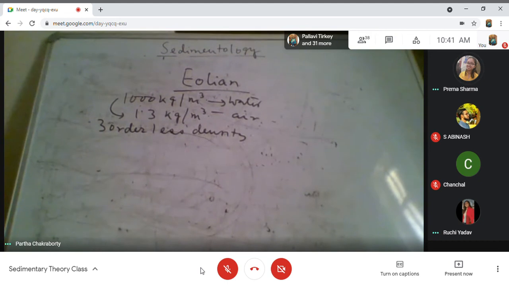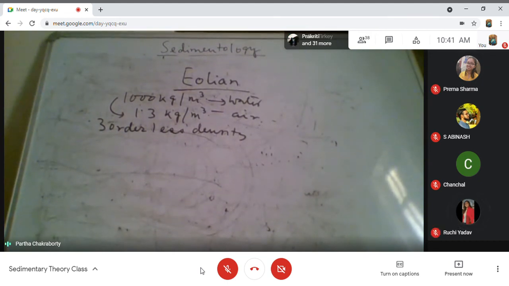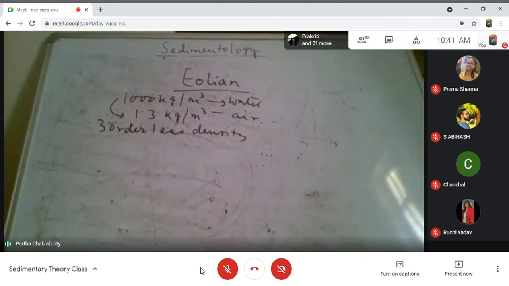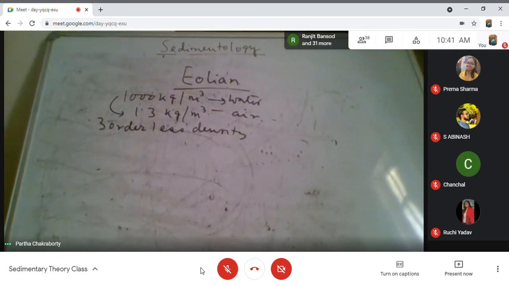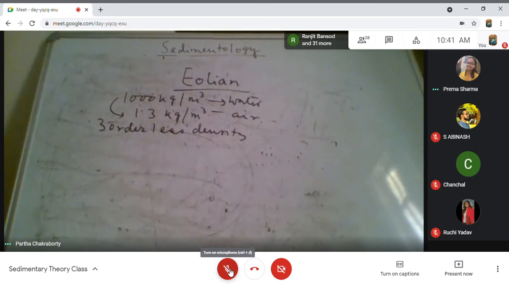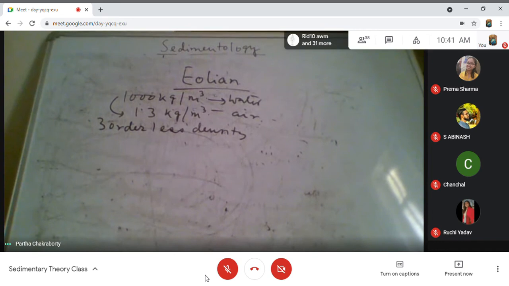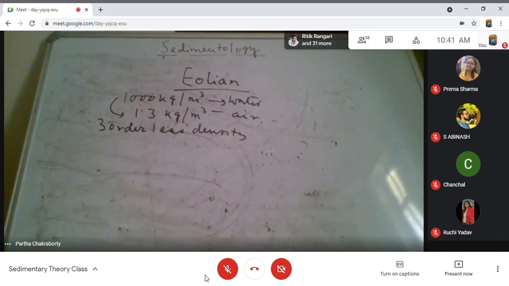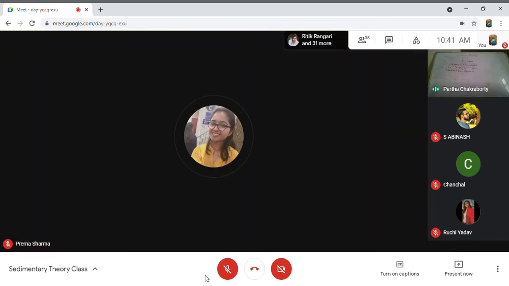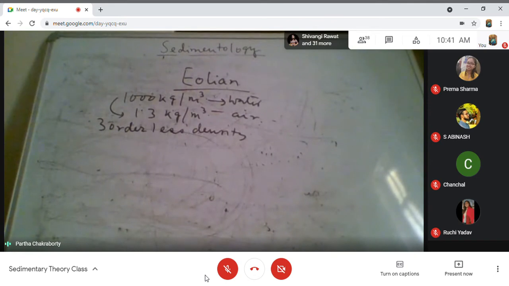If it is a lower density, doesn't it require higher velocity? M into V. Is the logic clear? Yes, sir. Air requires much higher velocity to carry sediment.